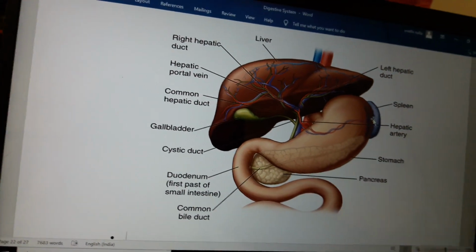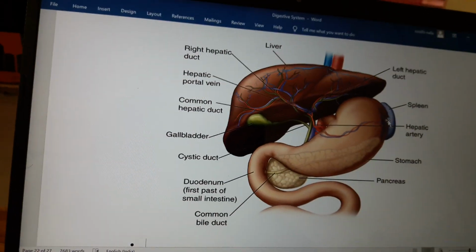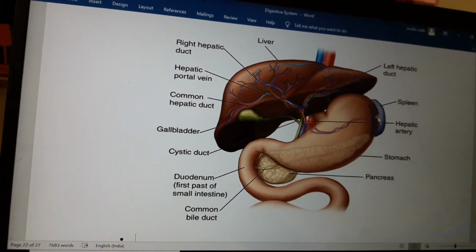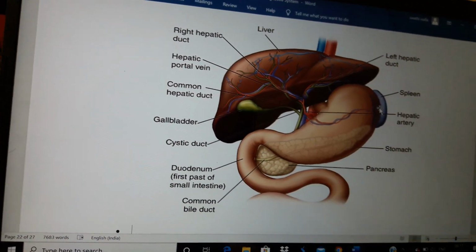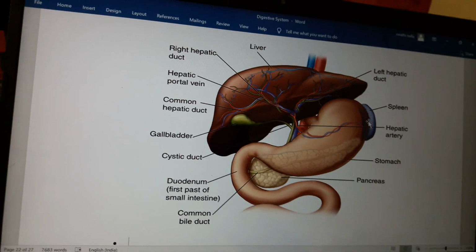See, in the diagram you can observe that towards the right side of the body, it descends inferiorly towards the right kidney.